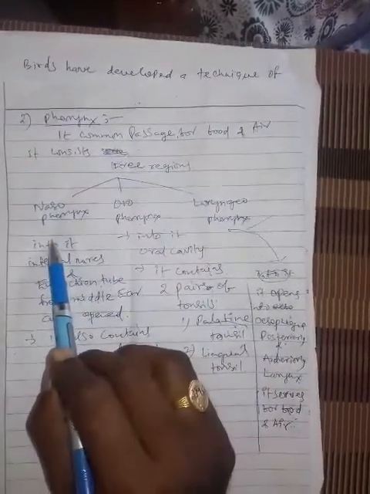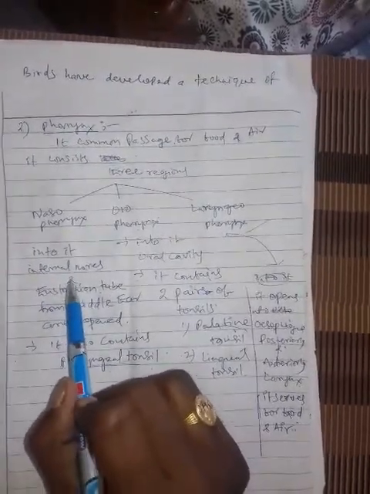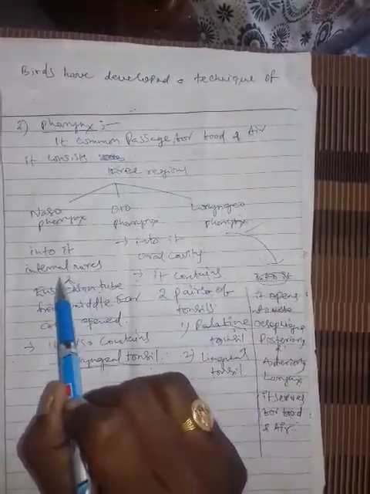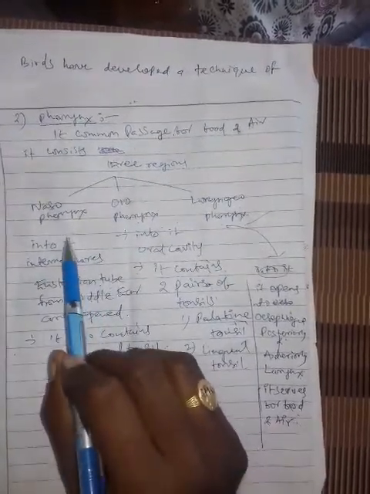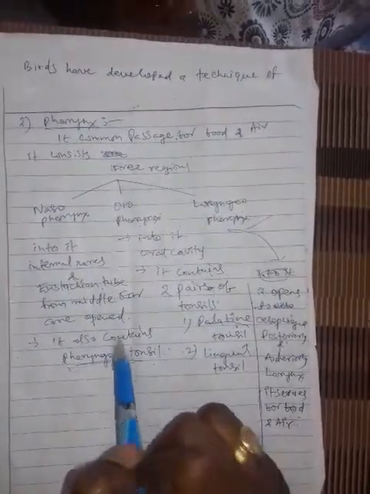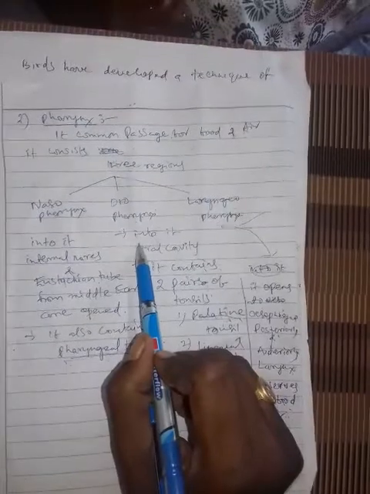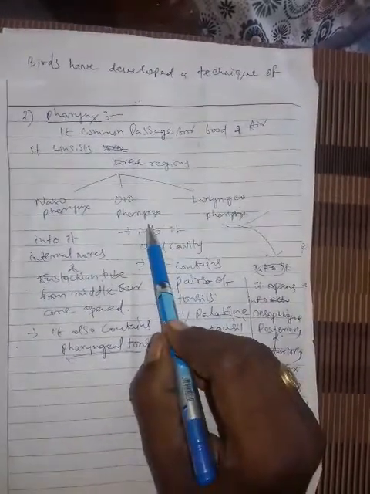The first part of the pharynx is called the nasopharynx. Into it, the internal nostrils, or internal nares, and the eustachian tube open, and it also contains the pharyngeal tonsil. Now coming to the second one, the oropharynx. It is the middle part of the pharynx.